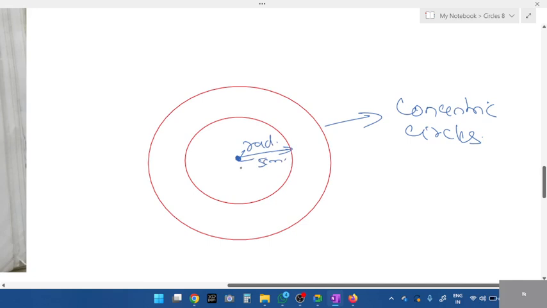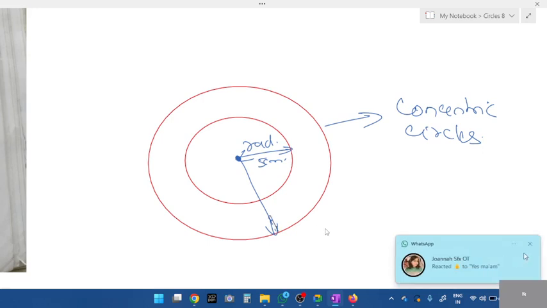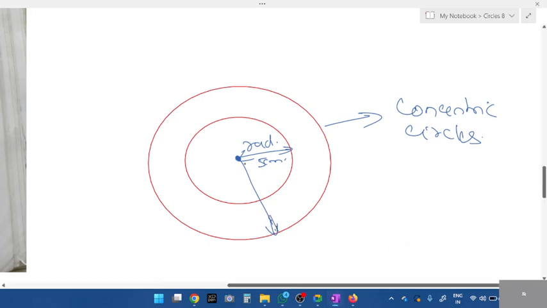For example, it would be 5 centimeters. From the center, if I touch the bigger circumference, this is the bigger radius, capital R. Which is greater in length, the small arc or the bigger arc? Which one looks lengthy?